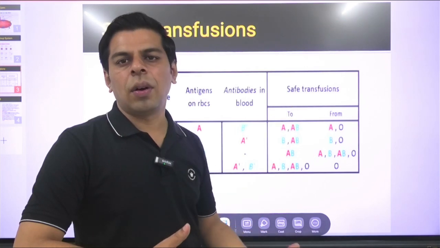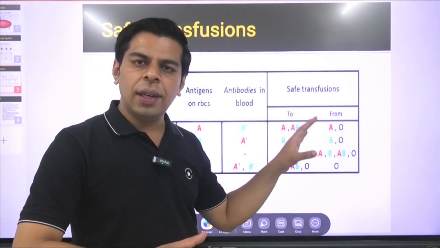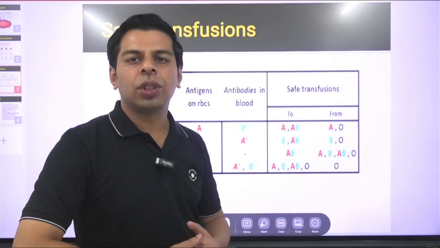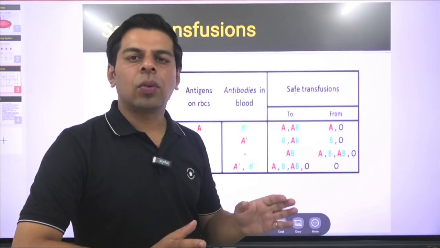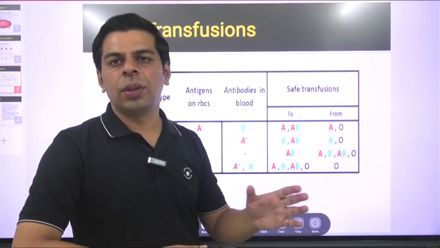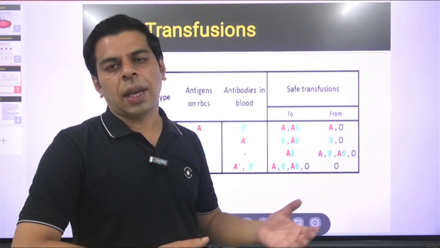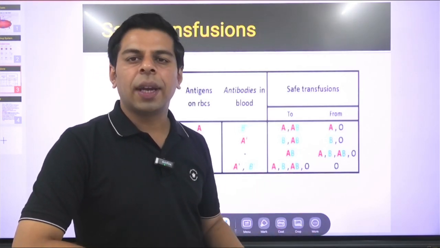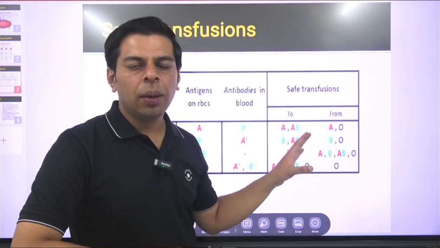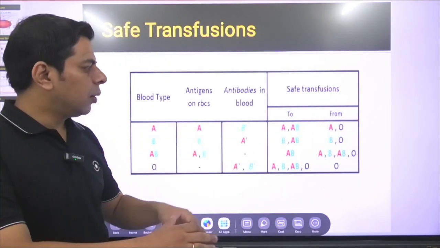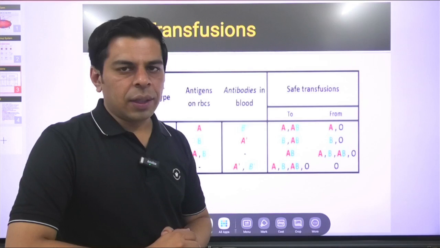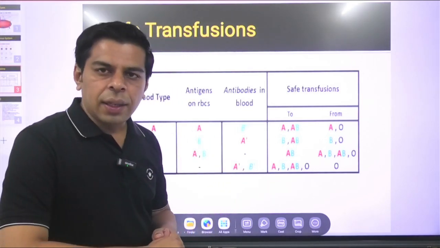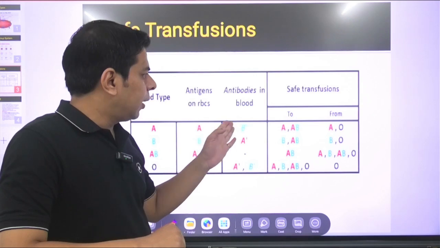They carry long statements, but when you read them patiently and use this particular table, you will be in a comfortable position to attempt them, because if the question is just revolving around universal donor and recipient, more or less 90% of students are likely to crack that question. But if you want to get an edge in this section, you need to have the right permutation and combination available with you. So basically, in the first blood type, the antigens, as we are re-emphasizing, A and B are present.